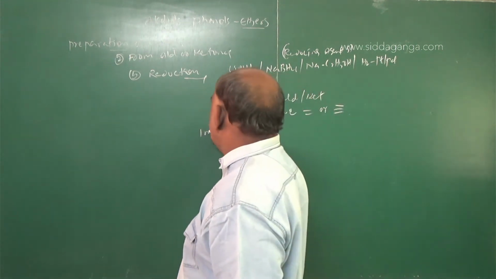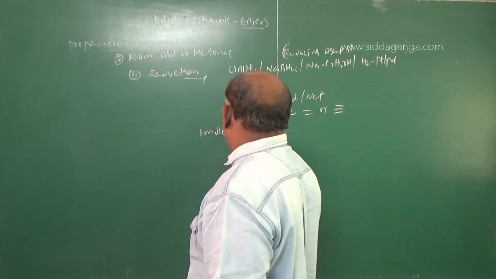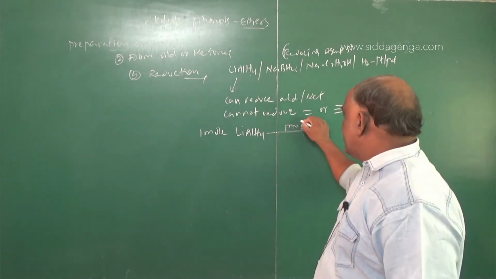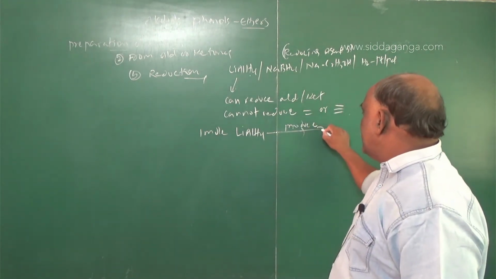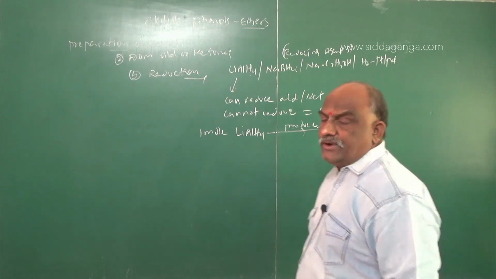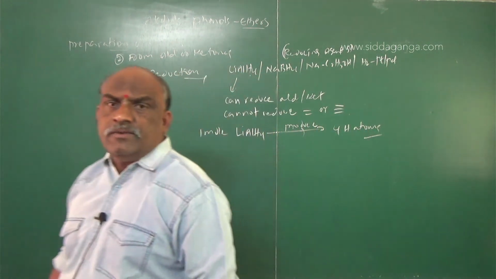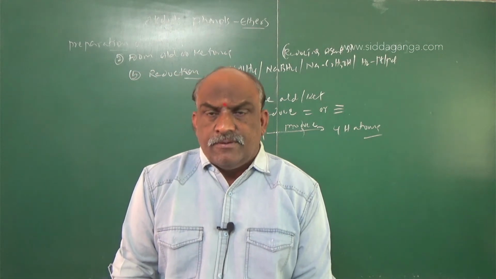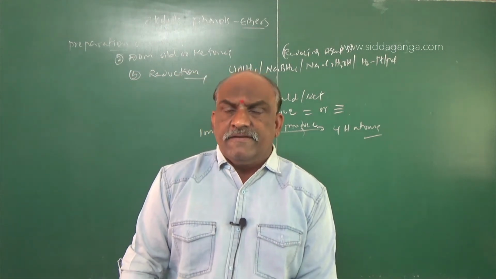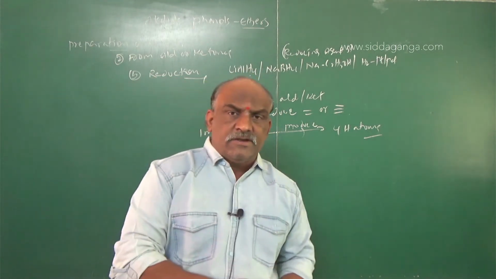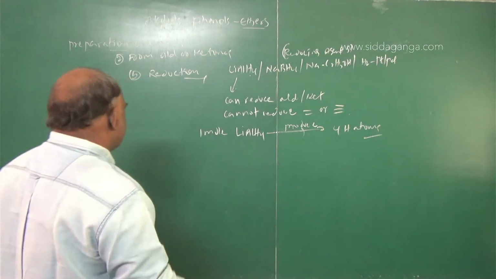One mole of lithium aluminum hydride produces 4 H atoms. You should remember this point also, very important. It is a very good reducing agent. One mole of lithium aluminum hydride produces 4 hydrogen atoms. On the basis of that, let us see what the reactions will be.